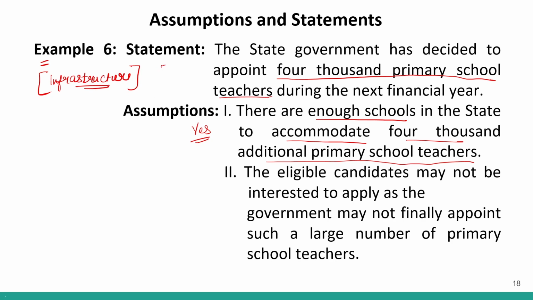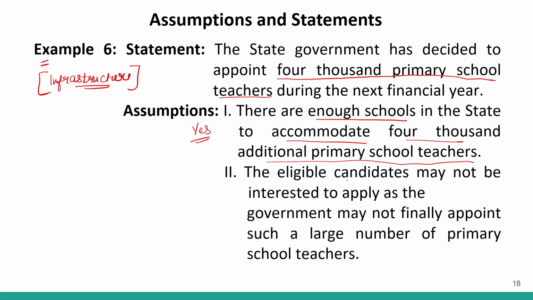If I am hiring 5 teachers, I will have 5 open positions. I will have 5 subjects that I need teachers for, right? So if the state is appointing 4,000 teachers, they will definitely have certain schools in which they will send these teachers, right? So first one is the correct assumption.